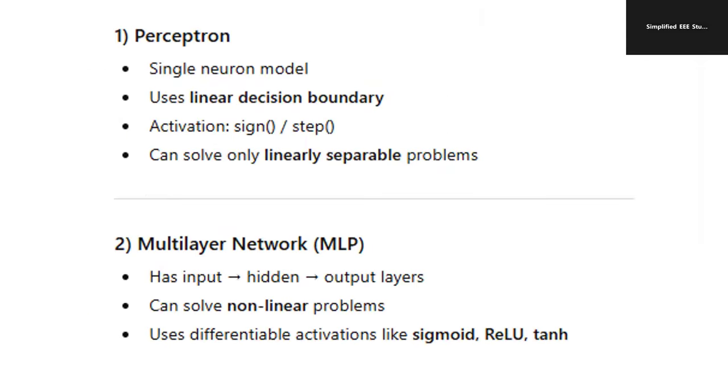Even in neural networks, study the basics. What is the single neuron model? What is the difference between a multi-layer and a single neuron model? A multi-layer model has an input layer, hidden layer, and output layer, whereas a single neuron model does not have this kind of speciality. Functions used in the perceptron are sign and step, whereas functions used in a multi-layer network are sigmoid, ReLU, and tanh.